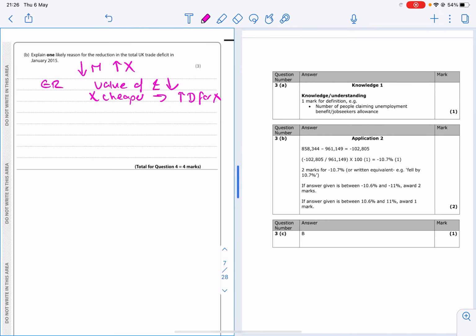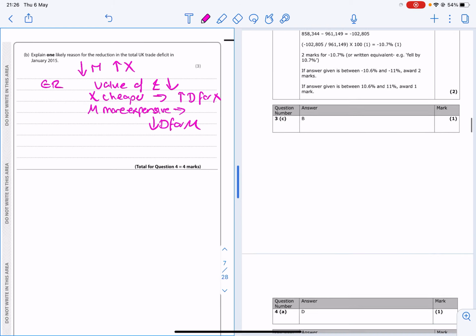I'm running out of space. And imports are more expensive. So that's going to lead to a fall in demand for imports. Okay, so that would then mean that the trade deficit is going to reduce, or it's going to improve.